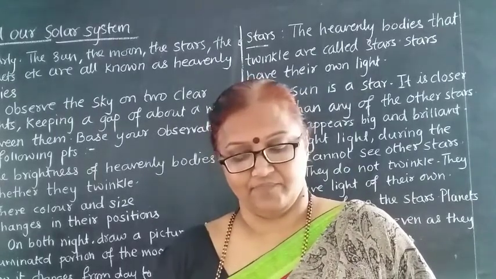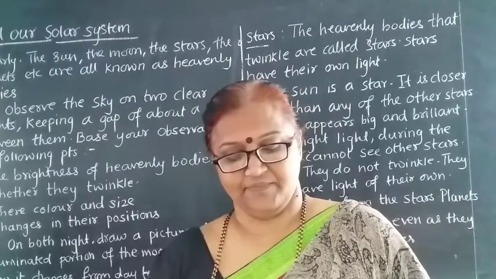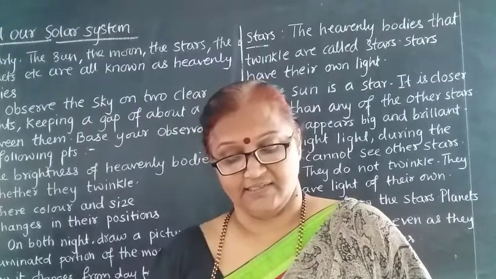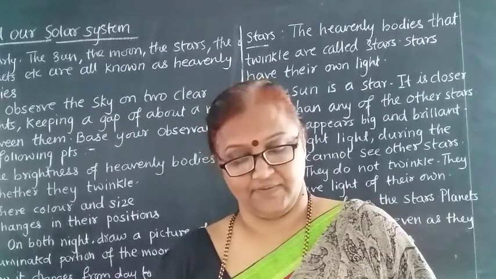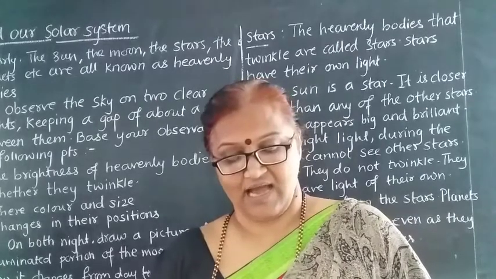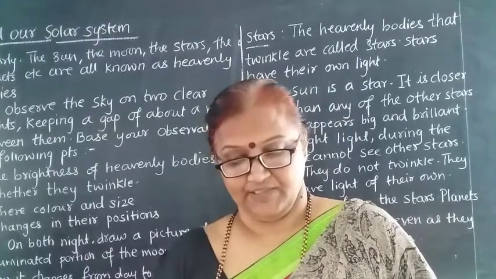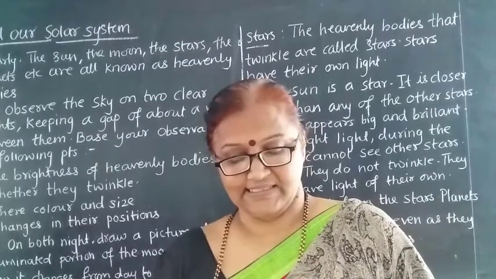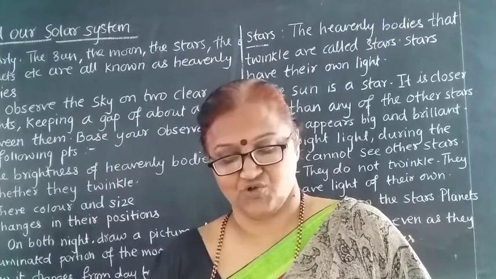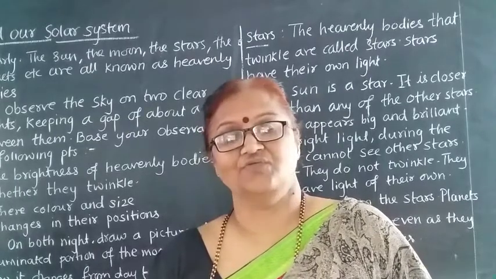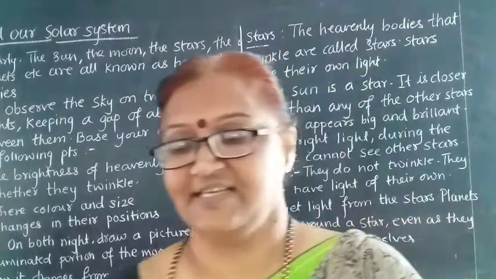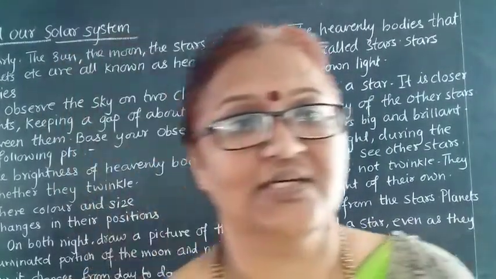A diagram of the solar system is given in your textbook. In it, the sun is at the center. The heavenly bodies that revolve are in their orbits. The planets, satellites, dwarf planets and asteroids are part of the solar system. So we have seen here what the solar system is.